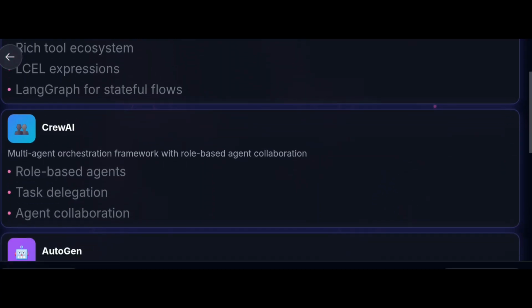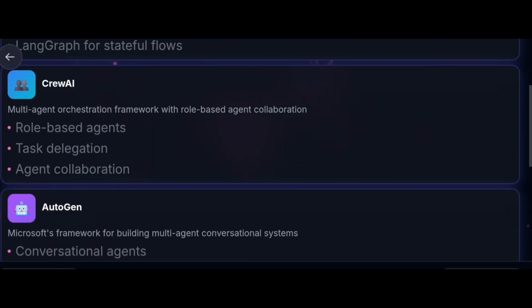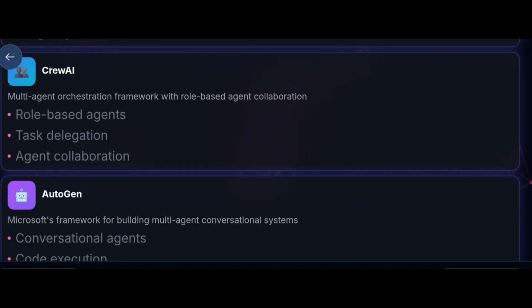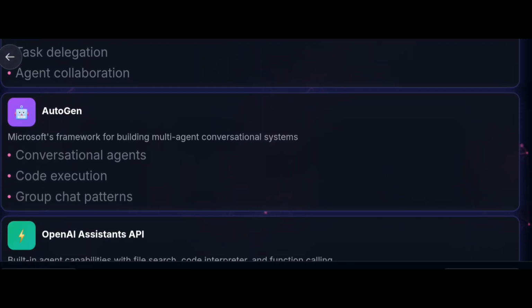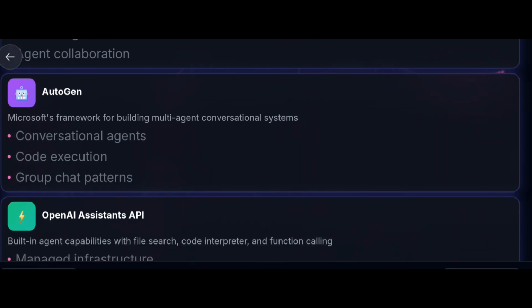And another type of AI agent creating tool is CrewAI. CrewAI is a multi-agent orchestration framework with role-based agent collaboration. How does it work? Role-based agents, task delegation, and agent collaboration. And another type is AutoGen. AutoGen is a Microsoft framework for building multi-agent conversational systems. It includes conversational agents, code execution, and group chat patterns.